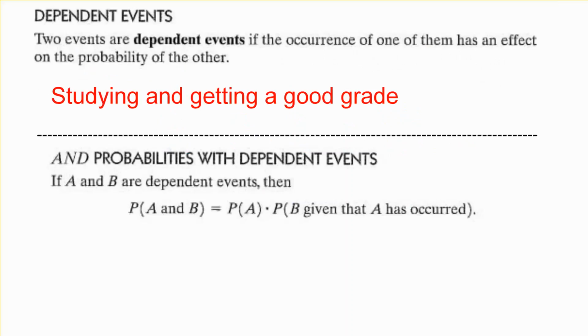And our last piece of notes is dependent events. 2 events are dependent if the occurrence of one of them has an effect on the probability of the other, such as like studying and getting a good grade. Getting a good grade depends on studying. And probability with dependent events is you take the probability of A times the probability of B given that A has occurred. And we'll take a look at what that looks like.